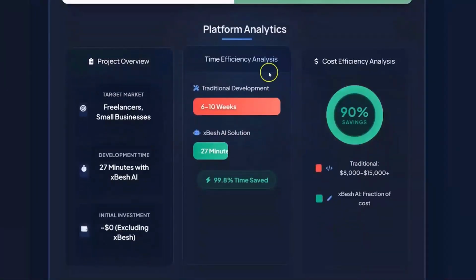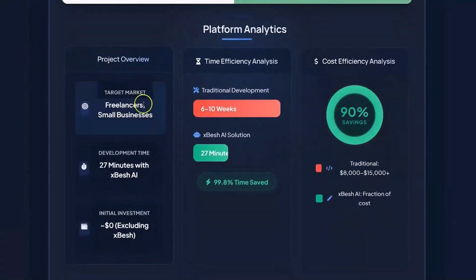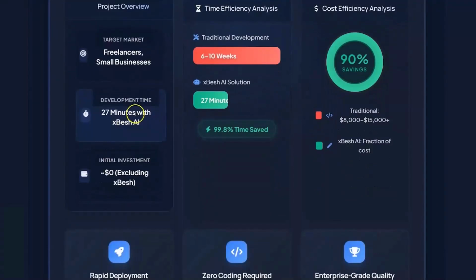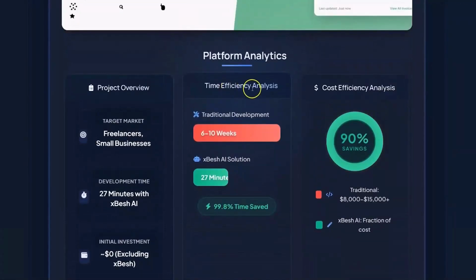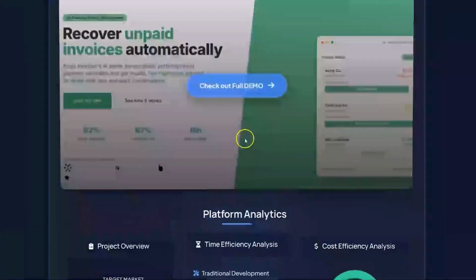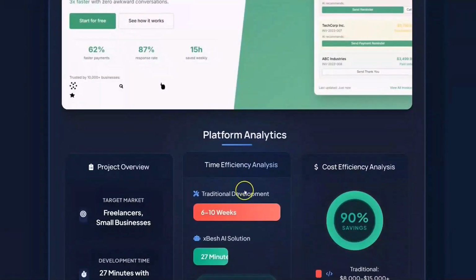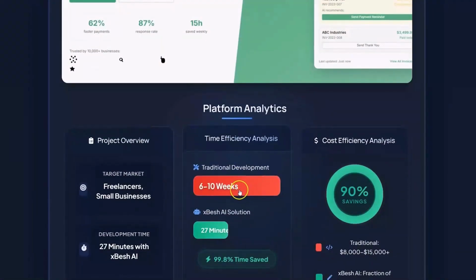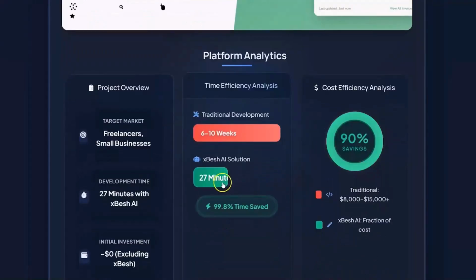Now a little bit of platform analytics. Well, the project overview was to target freelancers and small businesses. The development time it took us to create this was about 27 minutes with xBesh, and our initial investment is actually $0. Now that is excluding the xBesh investment, right? So on time efficiency, building such a platform with traditional development would take us anywhere between 6 to 10 weeks, including the app, landing pages and everything. But with xBesh, we managed to do all this in under 30 minutes. Okay, so that's 99.8% time saved.